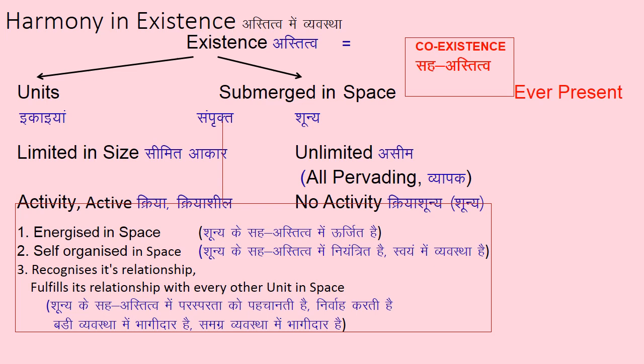This is happening because we are existing, submerged in space. Each and every unit is submerged in space. Space is ever present, everlasting, right? But a unit has life and death. Formation and deformation are there for every unit. But space, in which units are submerged, is everlasting, ever present.